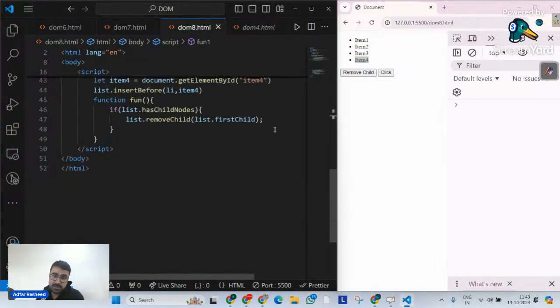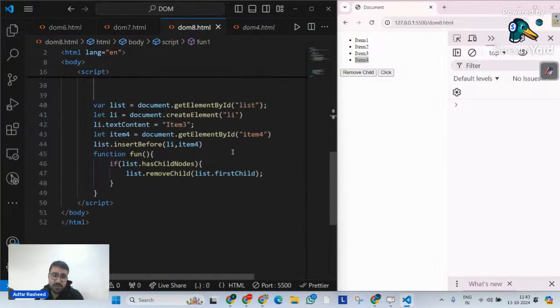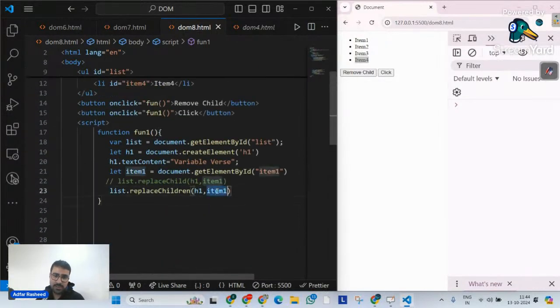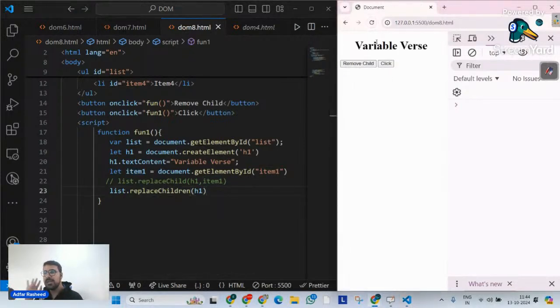Let's see. There can be some other definitions of it. Let me do one thing. If I understand the proper definition over here, let me remove item 1. That will give you the complete understanding of it. Let me tell you why item 1 has to be removed. So let me click on this. You can clearly see what replaceChildren does. Replace children means replace the whole children. Replace entirely the inner HTML of that parent. That's what replaceChildren does.